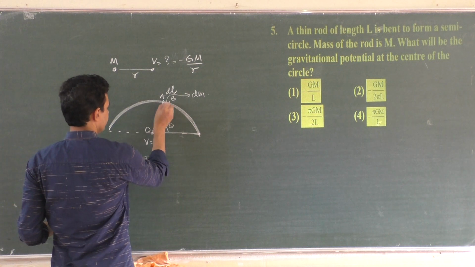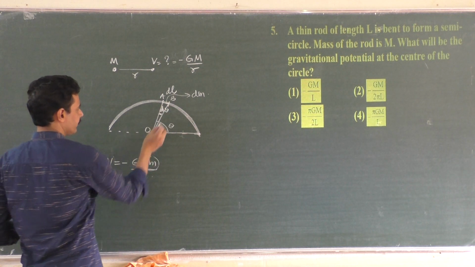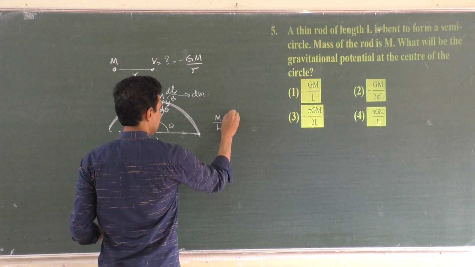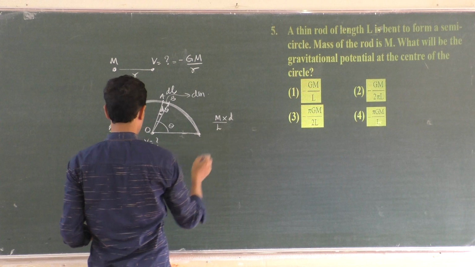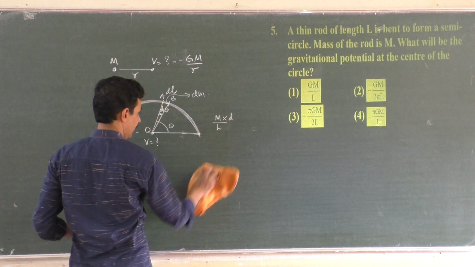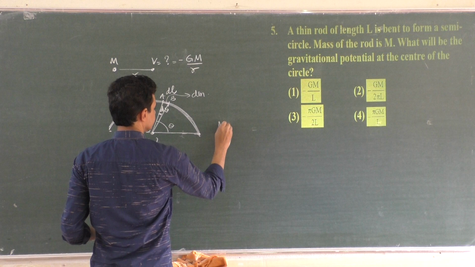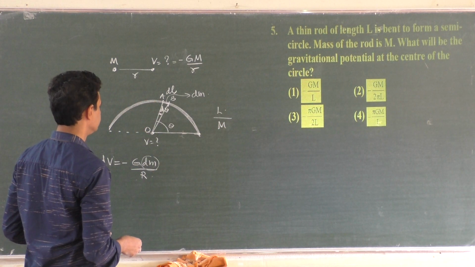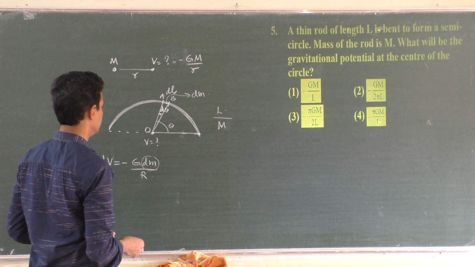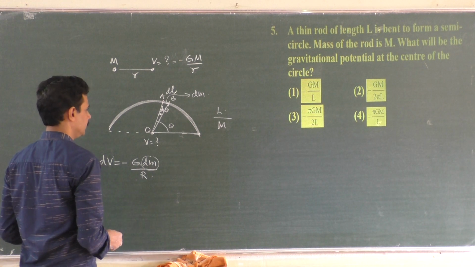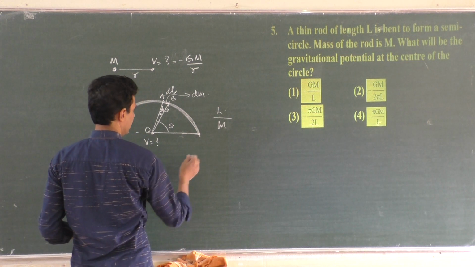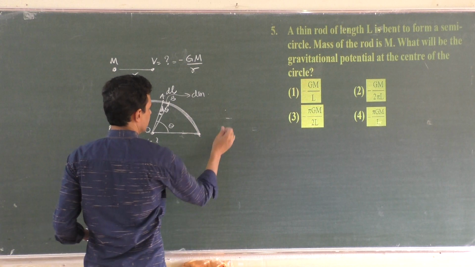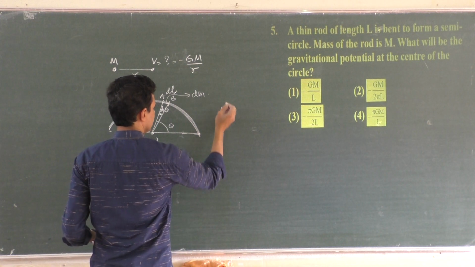You know that this dm is the mass of a small piece, right? The whole length L has a mass m.